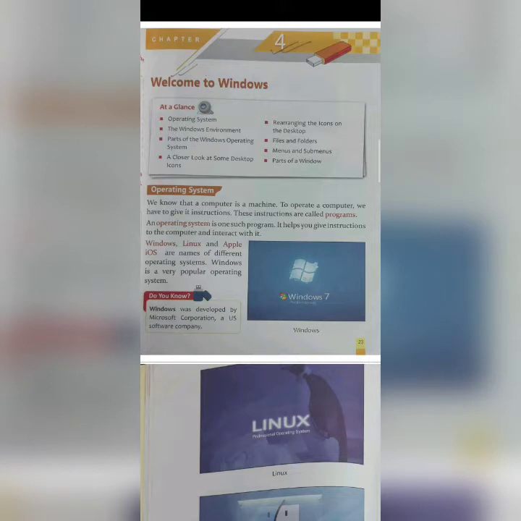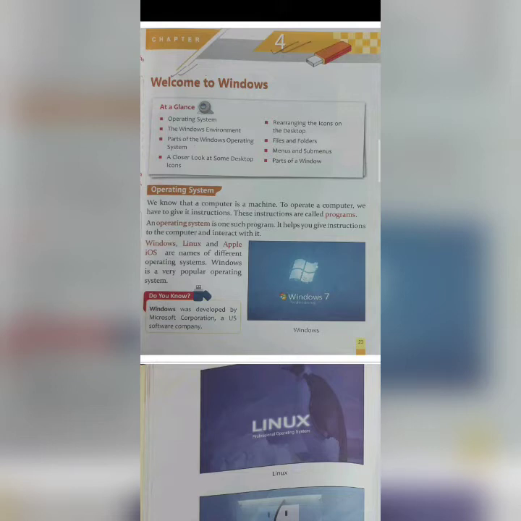Operating system. We know that a computer is a machine. To operate a computer, we have to give it instructions. These instructions are called programs. So to work on a computer, we need to give it some instructions, and these instructions are called programs in computer language. An operating system is one such program. It helps you give instructions to the computer and interact with it.